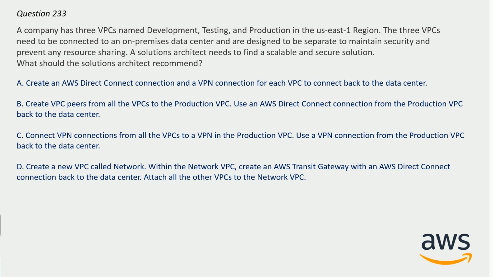And the correct answer here is option D. Create a new VPC called network. Within the network VPC, create an AWS Transit Gateway with an AWS Direct Connect connection back to the data center. Attach all the other VPCs to the network VPC. Because with AWS Transit Gateway, you can simplify the connectivity between multiple VPCs and also connect to any VPC attached to AWS Transit Gateway with a single VPN connection.